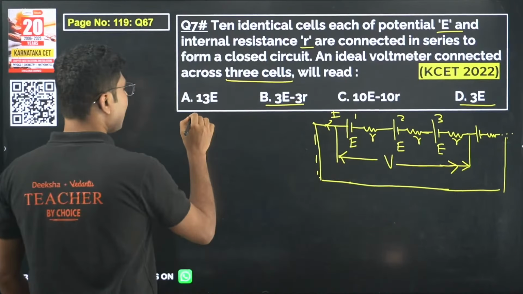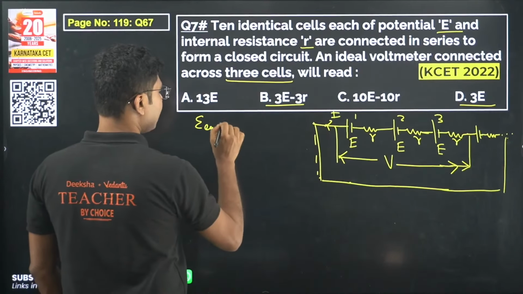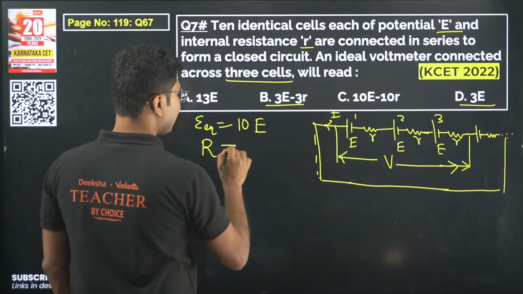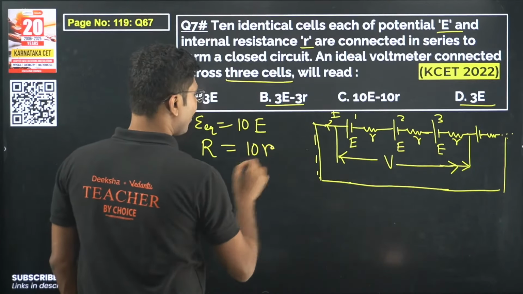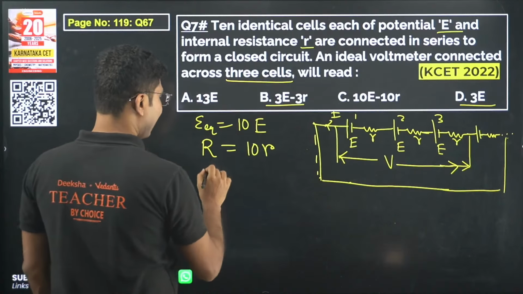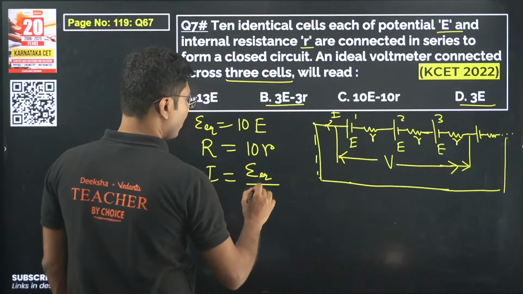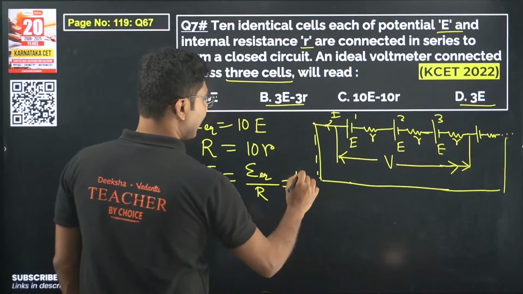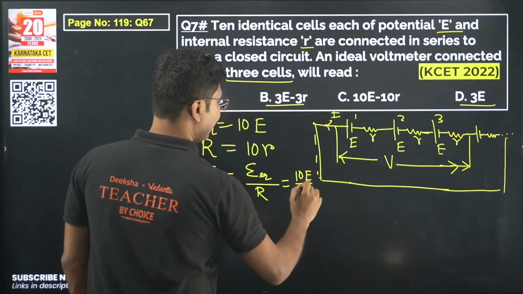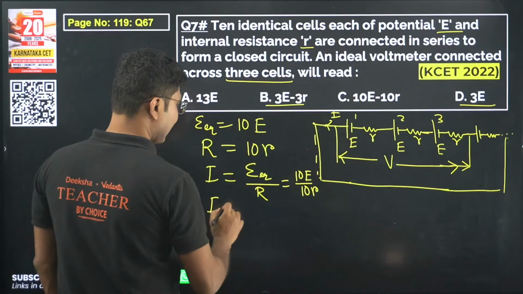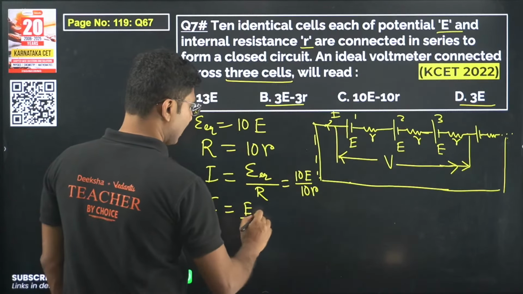So what is the total EMF? Total EMF is basically 10E. Total resistance is 10R. So what is the current? Current is given by total EMF divided by total resistance, that is 10E by 10R. So the current is given by E by R.